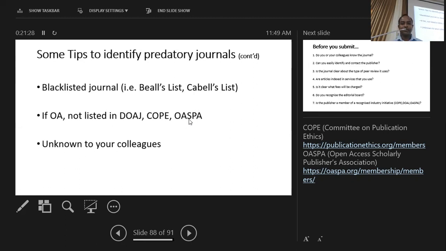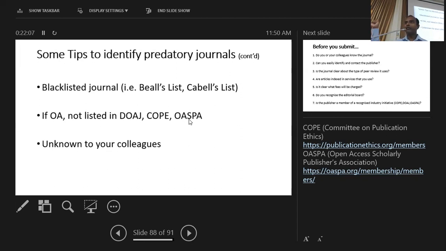There is another group called the Open Access Scholarly Publishers Association. All the international open access scholarly publishers are members of this group, and this list is available on their website. If the open access journal which invites you to write an article is not a member of this publishers list, you can identify both journals and publishers by checking against these lists. And if this journal is not known to your colleagues, they are not familiar with it, that is another criterion you can use to identify.